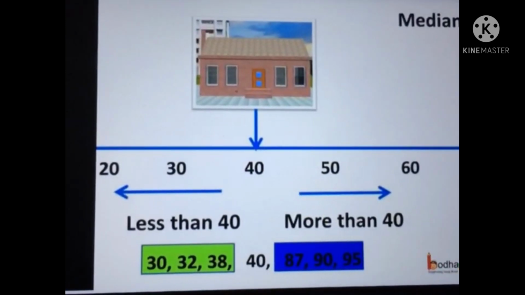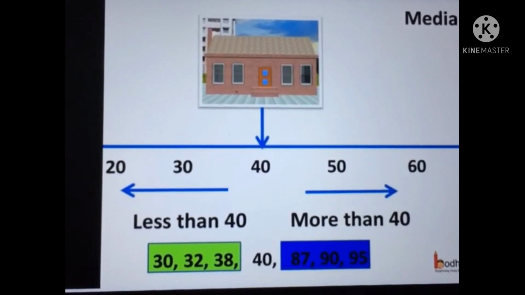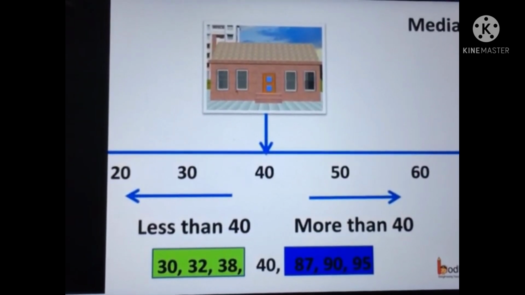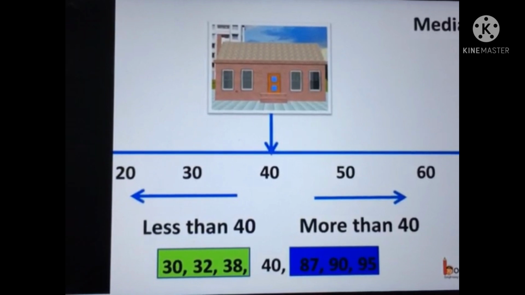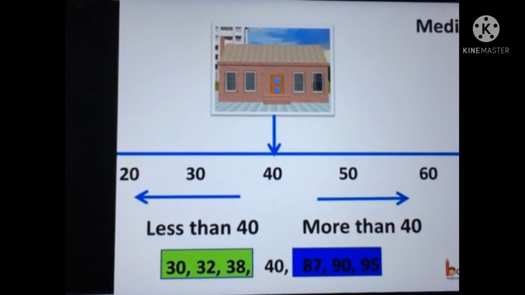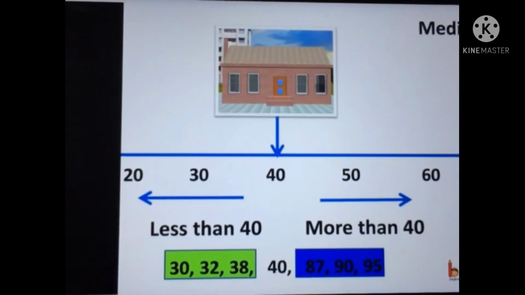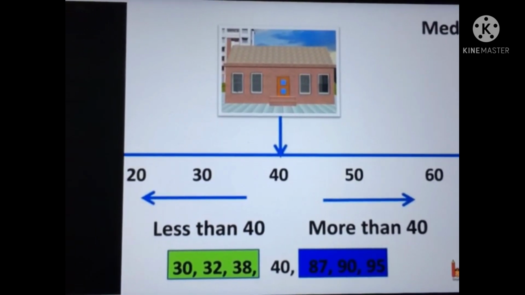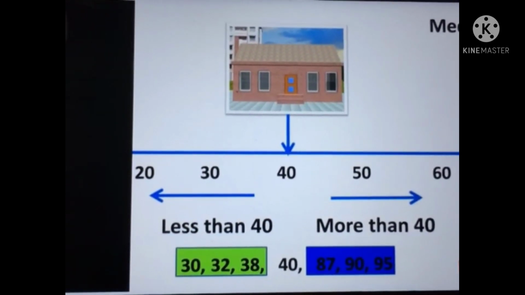So, we can say in the list there is a house costing 40 lakhs, houses costing less than 40 lakhs and houses costlier than 40 lakhs. As 40 is exactly the middle number of the ordered list, we can call it the median value. So the median value divides the list in 2 equal parts.